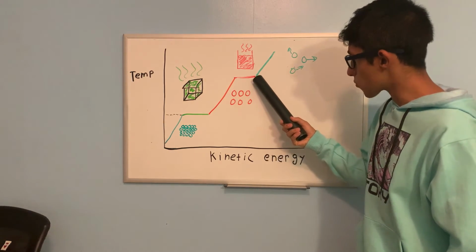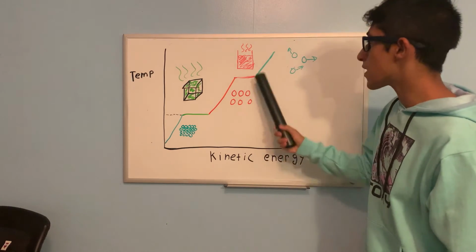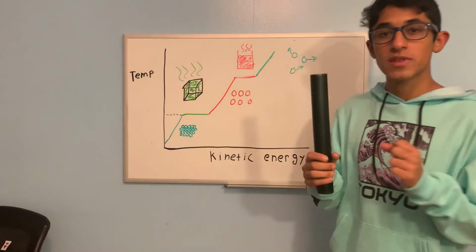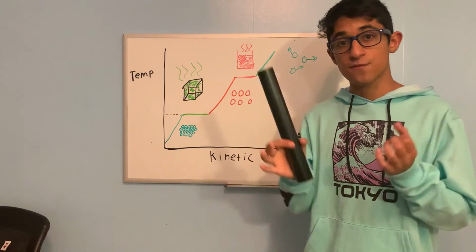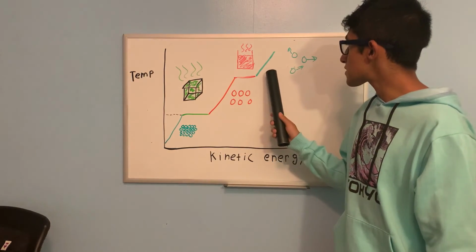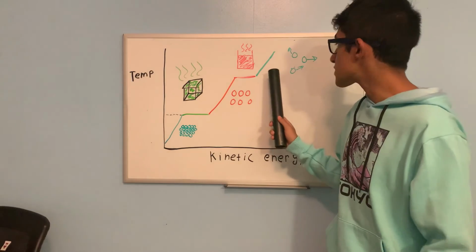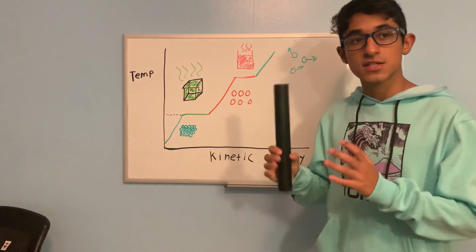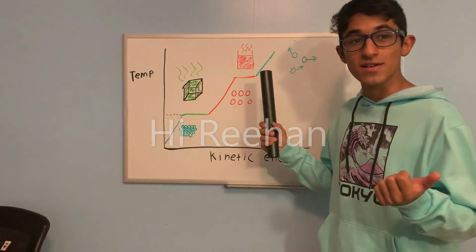Now, once we reach this point, once we add X amount of kinetic energy in joules, the substance is fully a gas. Remember that gases, their particles stay far apart and they move very freely and very fast. What happens is this, you can sort of think essentially that this line goes on forever, and the more kinetic energy you add, the faster and further apart the particles get from one another.